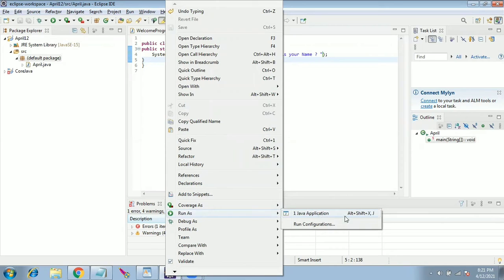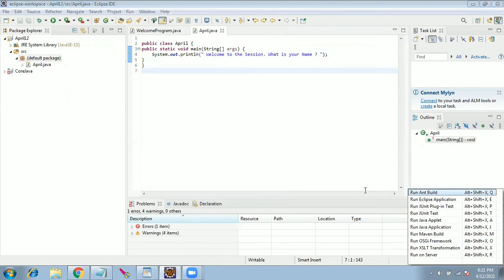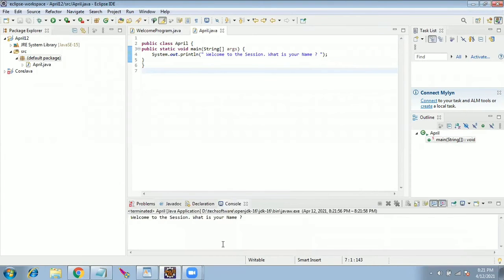Next to that, there is a small hint: Alt Shift X and J. If I press Alt Shift X, a small pop-up comes up on the right side, giving you all the hints. Now you just press J, and the application will run. And here it is. Welcome to the session. What is your name? So we have successfully run the first program in less than 5 minutes.